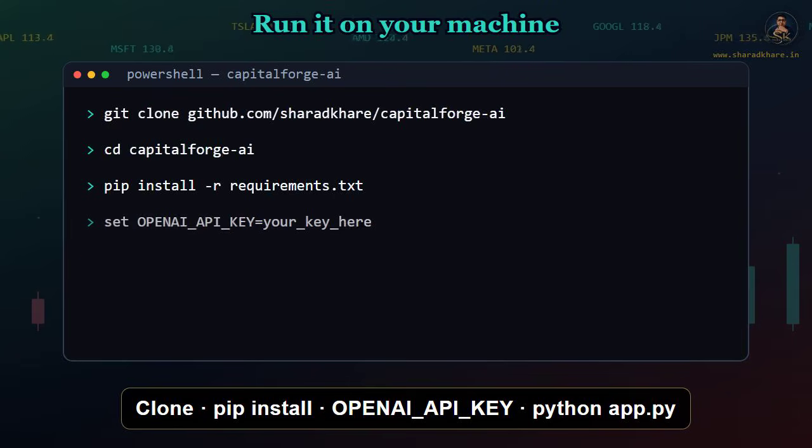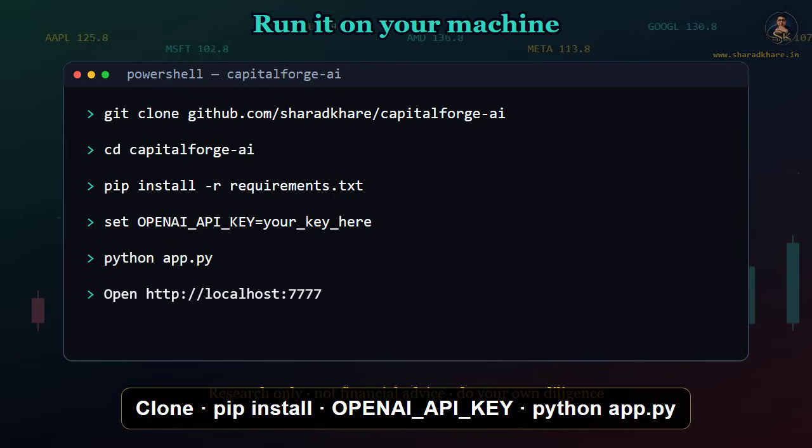To run it yourself, clone github.com/sharedcare/capitalforge. Change into the folder, then install dependencies from requirements.txt with pip. Set your OPENAI_API_KEY in the environment. That is the only required key. Run python app.py and open the Agent OS URL shown in the terminal. Try one focused prompt first, price plus analyst for one ticker. Read the table. Then ask a follow-up.